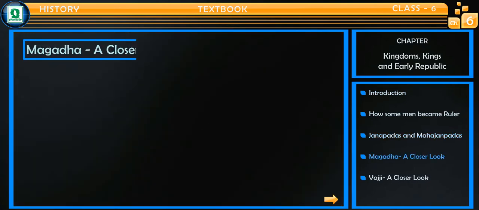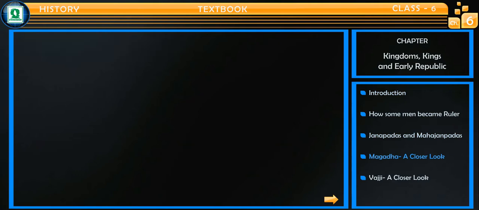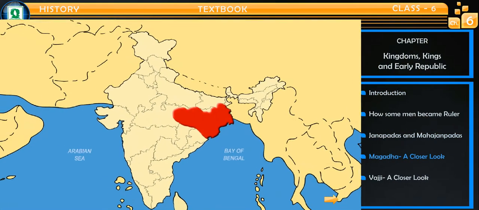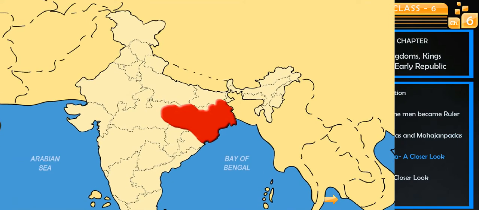Magad, a closer look. Magad formed one of the 16 Mahajanapadas or regions in ancient India. The core of the kingdom was the area of Bihar, south of the Ganges. Its first capital was Rajgriha, modern Rajgir. Then Pataliputra, which is modern Patna.